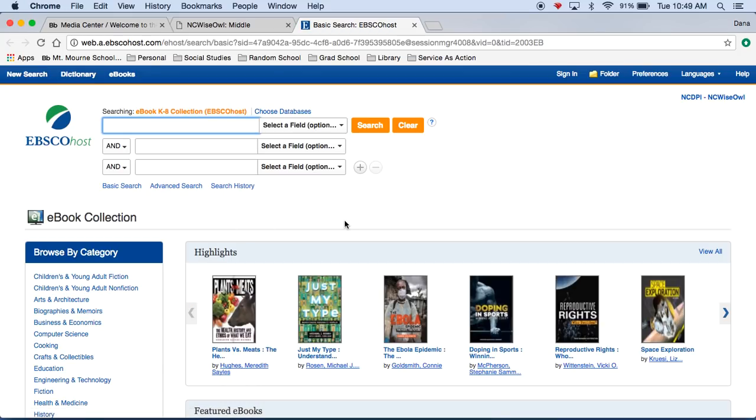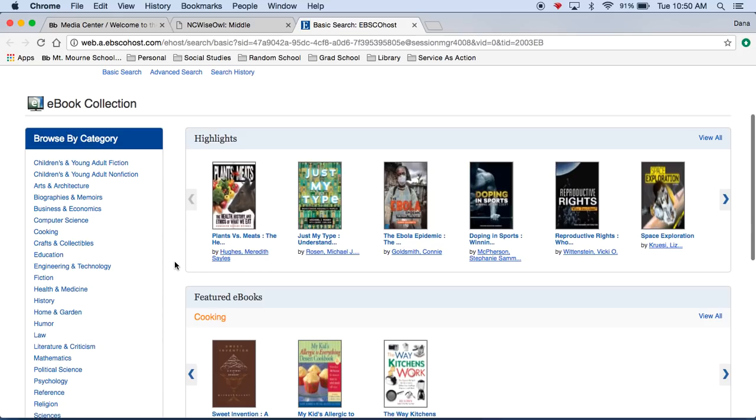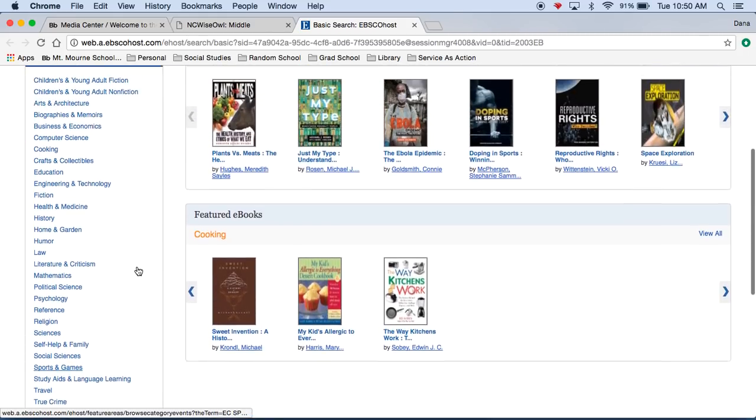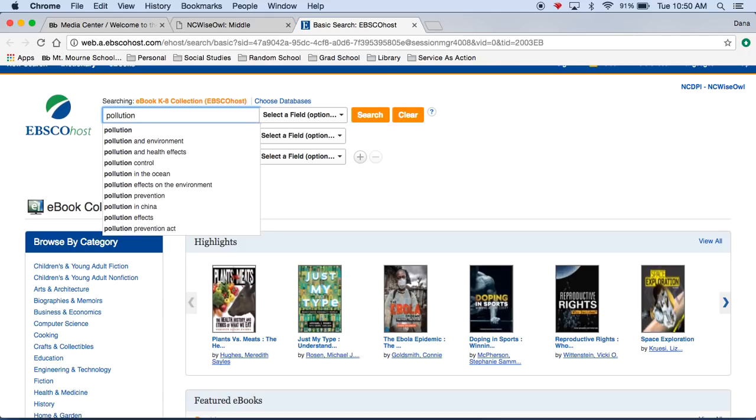So this one gives you full text of books. And this is also great if you're searching for just a book about a topic or a fictional book. Look at all the categories here. There's a lot of books in here that you guys can read. So I'm going to do pollution as my search.